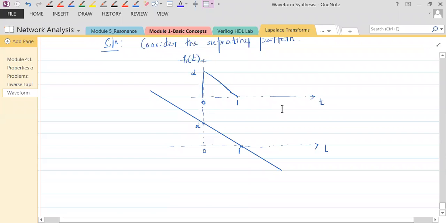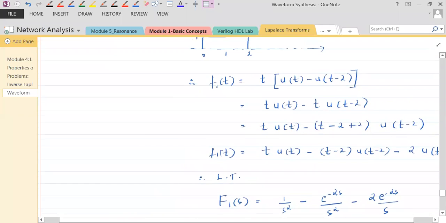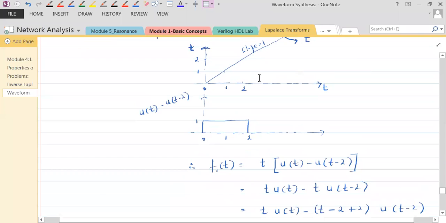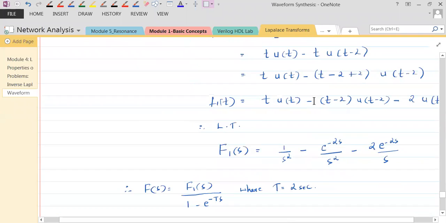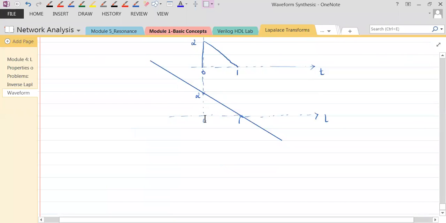What happened with the ramp here? See here, everybody. At 1 it is 1, at 2 it is 2, so the given ramp is t. Is this line t? No, it's not t. For this to be t, at 0 this should be 0, at 1 it should be 1. That's not happening. So it's a line. We understand it's a line. So how to obtain the equation for the line, I have shown you.